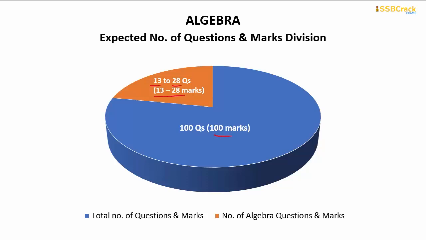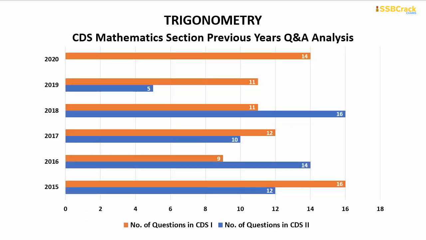Alright, here is the next topic for you to understand its analysis and the number of questions previously part of it. Look here that in the year 2020, there were 14 questions in the CDS 1 exam. Apart from that, the highest number was 16, and those questions were part of CDS 2 in 2018 and CDS 1 in 2015.